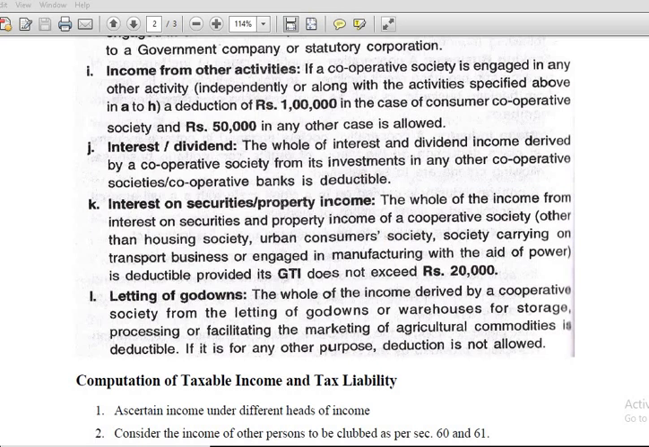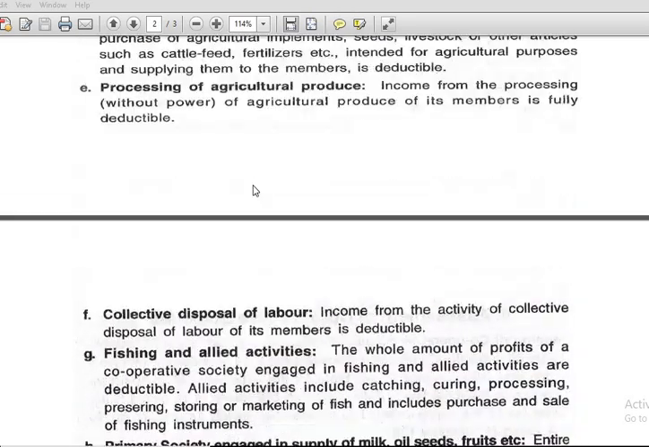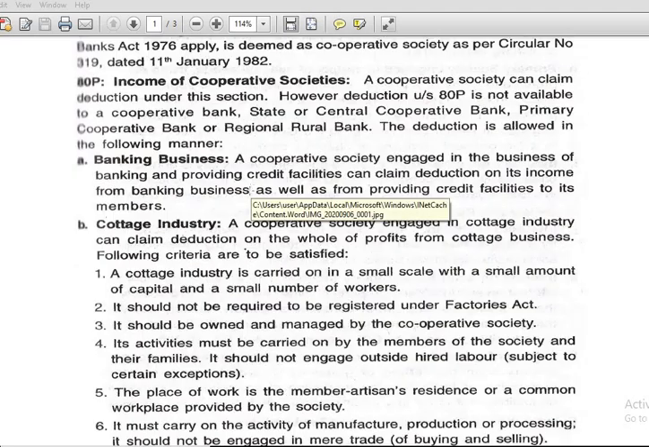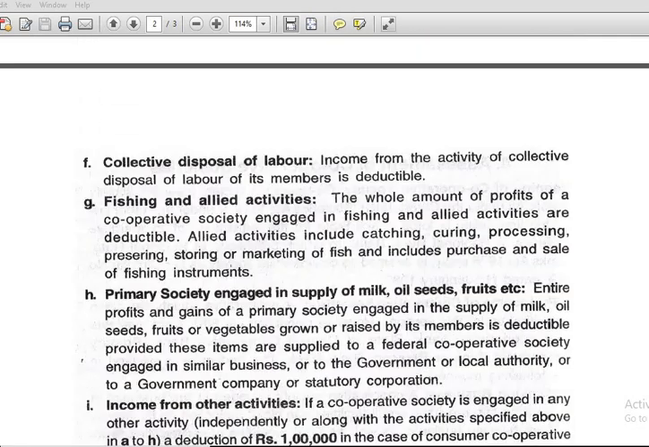Letting of godowns. The whole of the income derived by a cooperative society from the letting of godowns or warehouses for storage, processing, or facilitating the marketing of agricultural commodities is deductible. If it is for any other purpose, deduction is not allowed. So this is about 80P. Under these circumstances, a deduction is available under 80P from the income of a cooperative society.